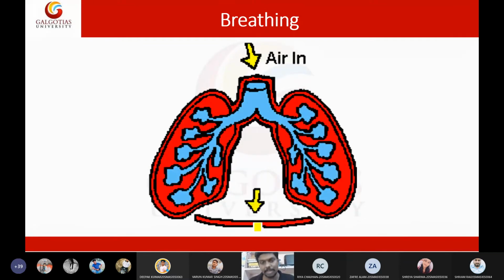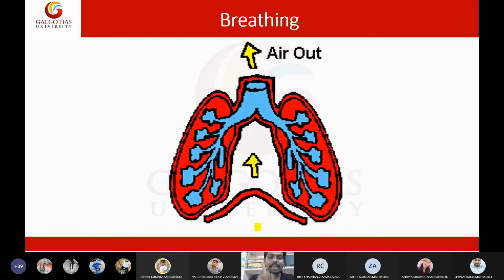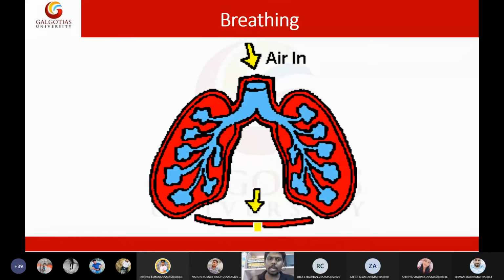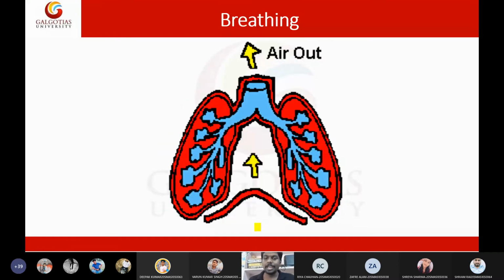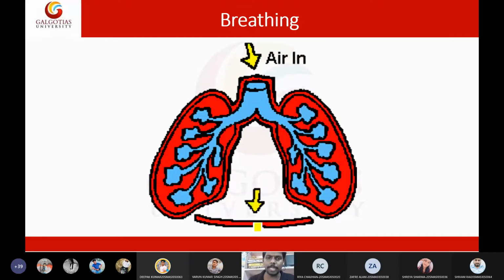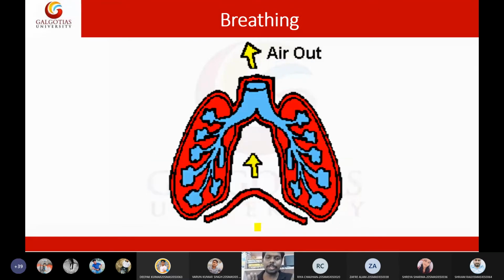This is something really interesting. Lungs themselves cannot expand or relax. Lungs don't have any muscles for that mechanism. They are completely dependent on the ribs and the diaphragm. Diaphragm plays an important role in breathing. If you have any damage to the diaphragm, you cannot breathe. So you need to ensure that the diaphragm is not damaged. Both the diaphragm and the rib bones together play an important role in breathing.